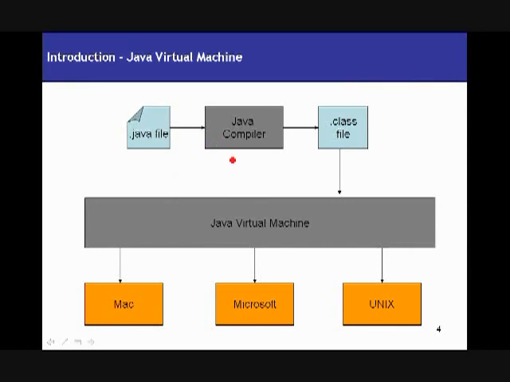So your program is actually both compiled and interpreted, and this is how platform independence is achieved in Java using the Java virtual machine. So irrespective of any operating system, your programs run on the Java virtual machine. For this reason Java is also called WORA, which stands for write once, run anywhere. So you write your programs only once and you can run them anywhere, right?